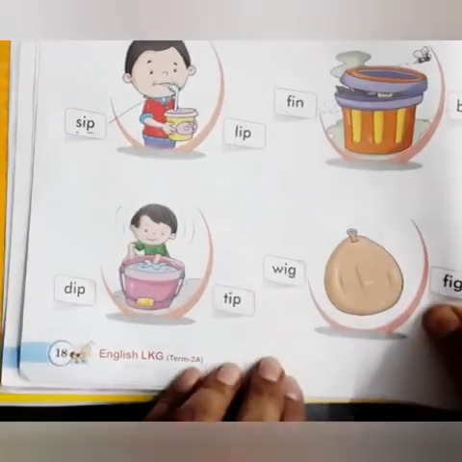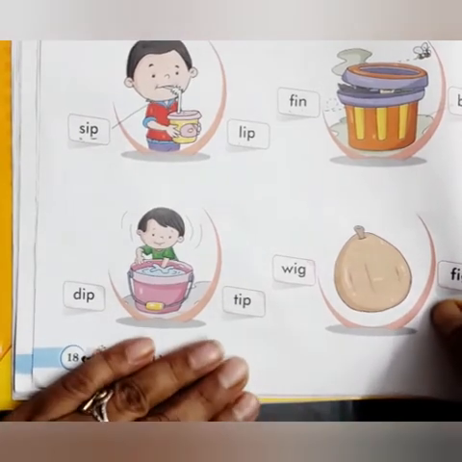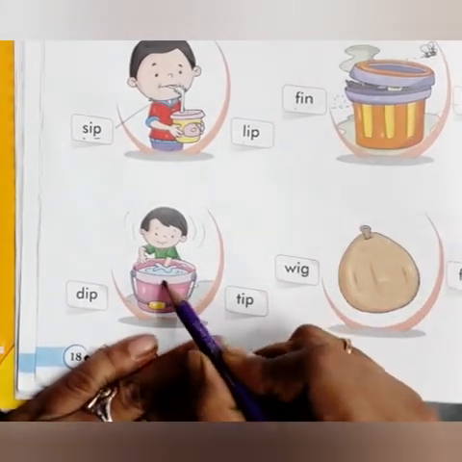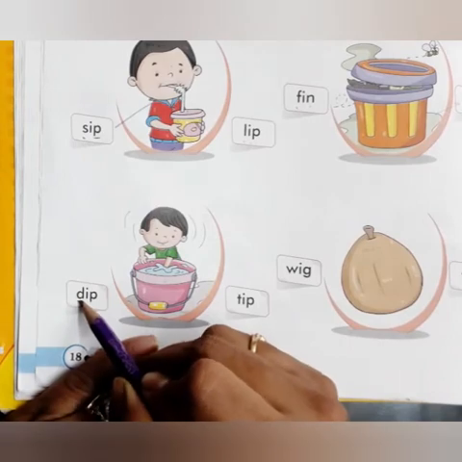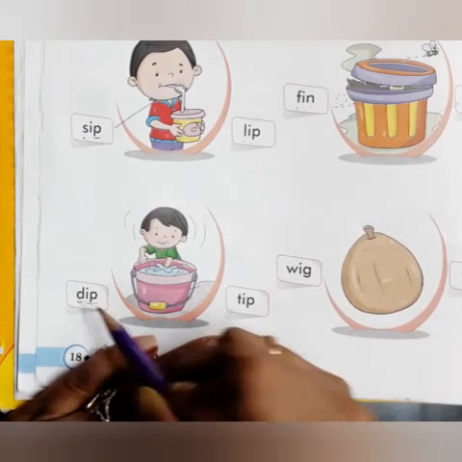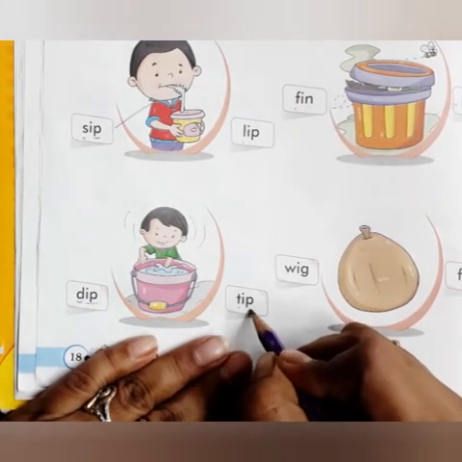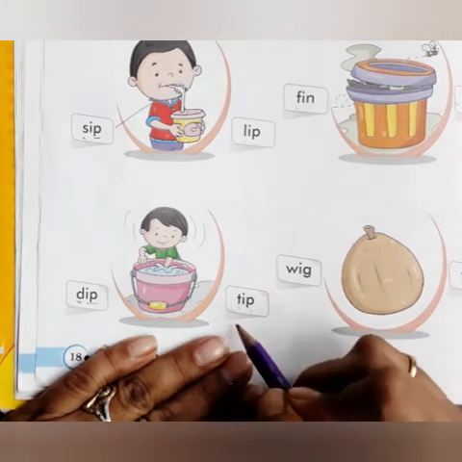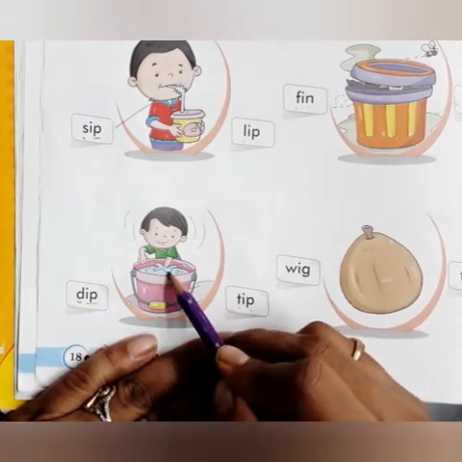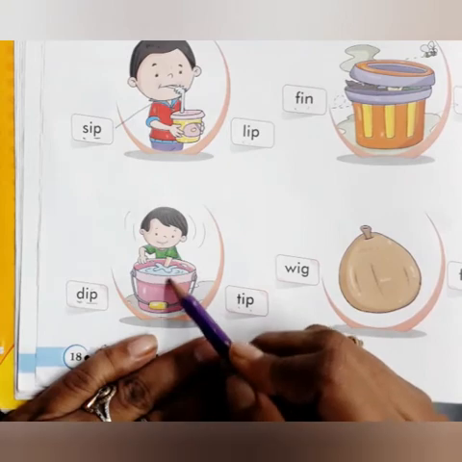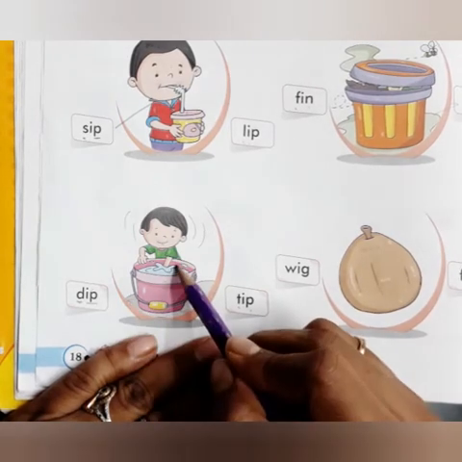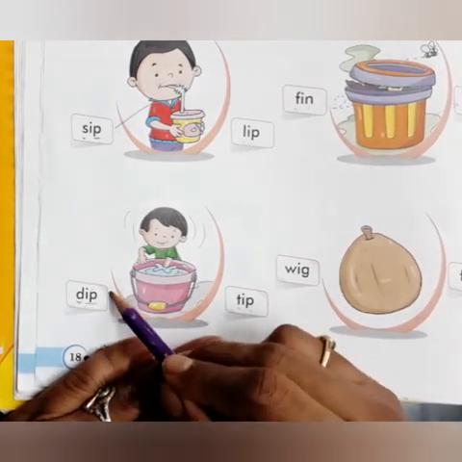Okay, now next one is, listen carefully to what I am saying. D, ip, dip. So which one is correct for this picture? The boy is dipping the cloth. So this is dip, d, ip, dip. So we will match it.